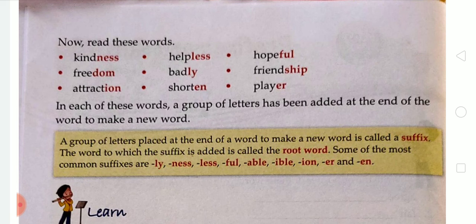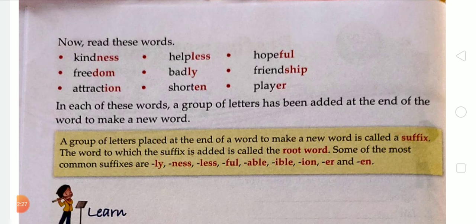Okay student, so here are some examples you must learn. These are examples of suffixes and prefixes. You must learn them, and after that you have to write down these given examples in your notebook.